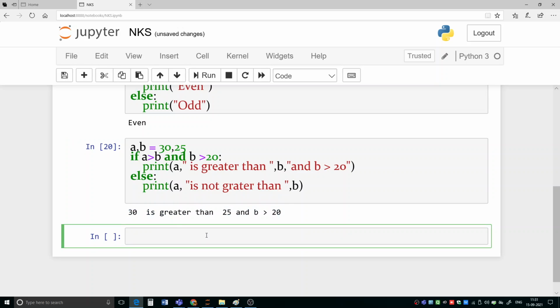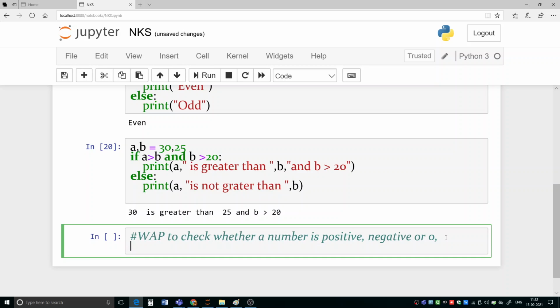Suppose now you want to check whether a number is a positive or negative number. Write a program to check whether a number is positive, negative or 0. Like this you want to write. Whether a number entered by the user is positive, negative or 0.